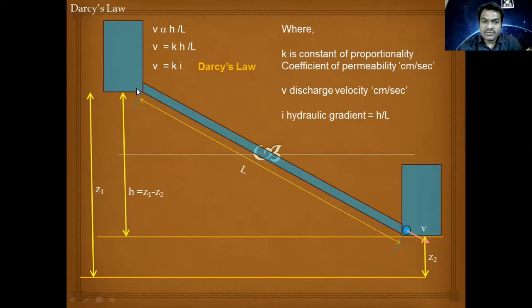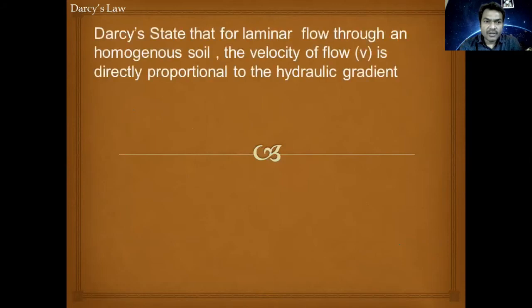If this is Darcy's law for us, V equals K into i, let us see what is meant by discharge. So Darcy's law states that for laminar flow through a homogeneous soil, the velocity of flow is directly proportional to hydraulic gradient.